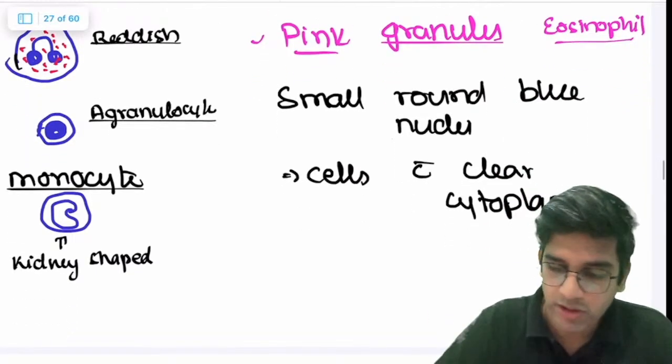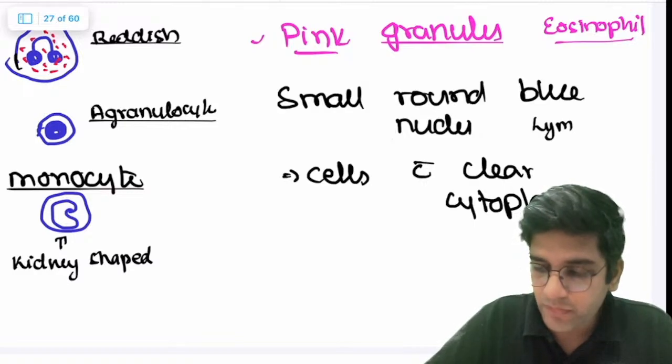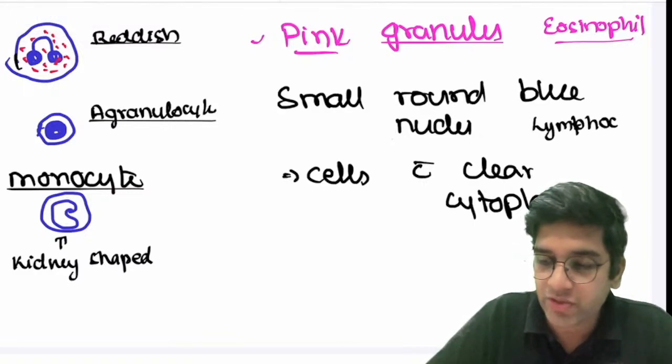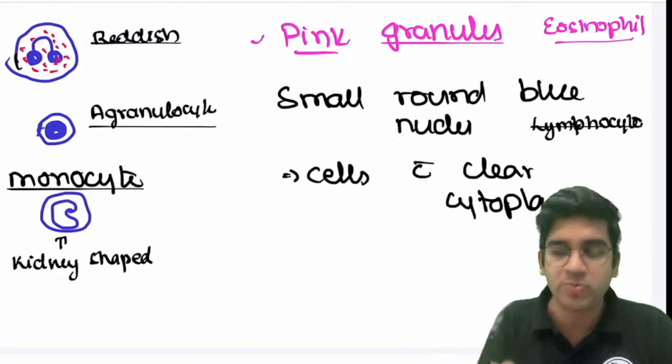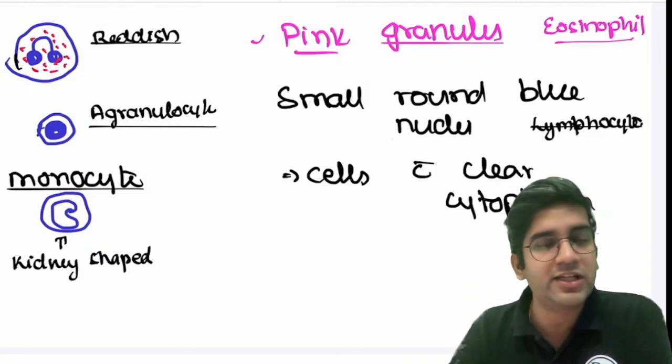Then lymphocyte is about small round blue cell. Because lymphocyte is an agranulocyte, it will have a very tiny single lobe nucleus, just tiny blue. That's more than enough for me.